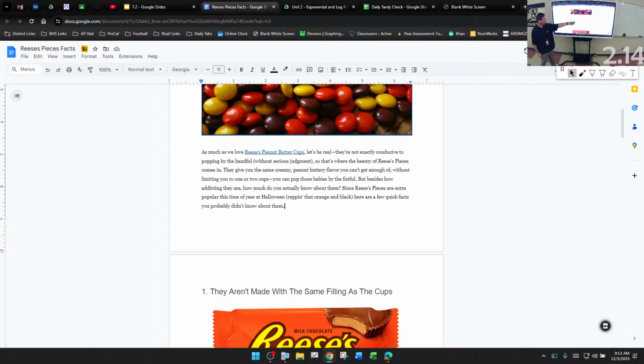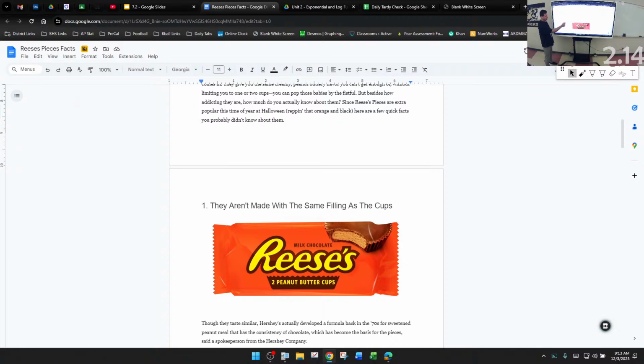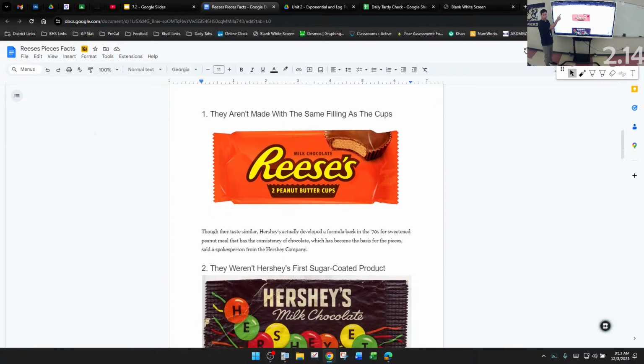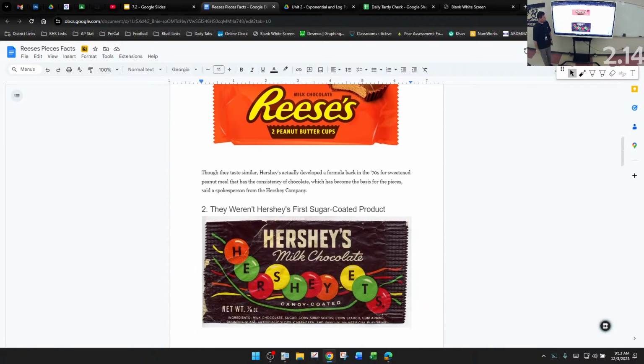They give you the same creamy peanut butter flavor, yada yada. They aren't made with the same peanut butter as actual Reese's. They're not. Though they taste similar, Hershey's actually developed the formula back in the 70s for a sweetened peanut meal that has the consistency of chocolate, which became the basis for the Pieces, said a Hershey's spokesperson.